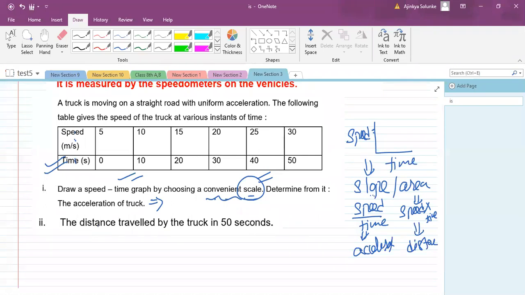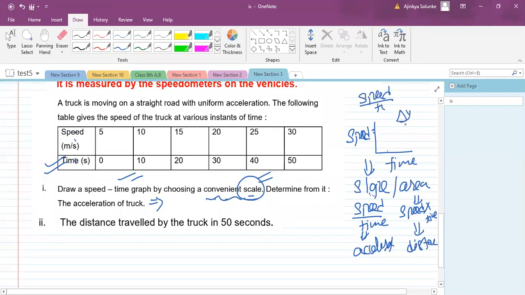Slope. I have explained this concept. It's very simple. It's a speed-time graph. If you take the slope, you will get the value of speed divided by time. Have you forgotten everything in your vacation?